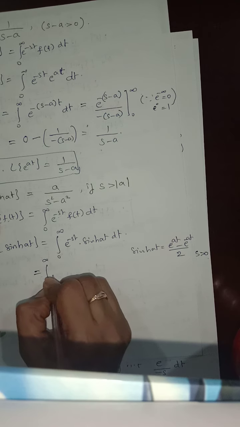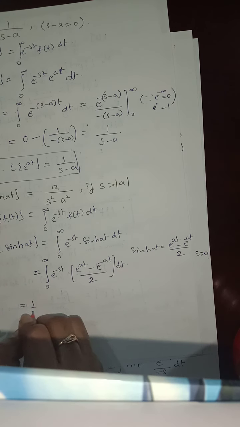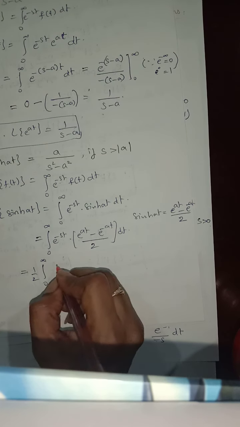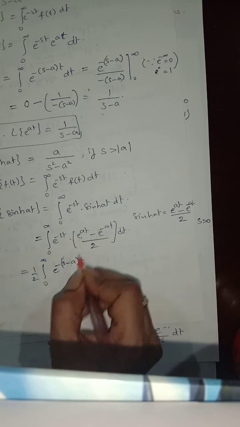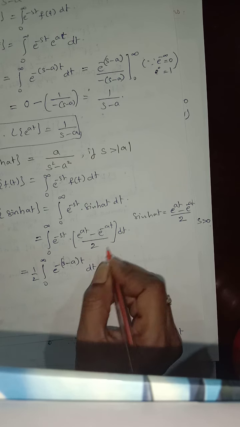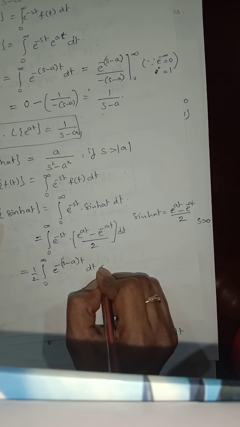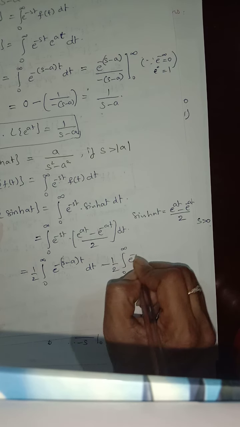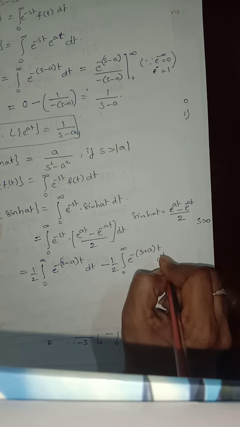Let me do it. e power of minus st into (e power of at minus e power of minus at) by 2 into dt. So 1 by 2 is a constant, I will take it out of the integral. Integral 0 to infinity e power of minus (s minus a) t dt, plus, minus separating it, 1 by 2 integral 0 to infinity e power of minus (s plus a) t dt. So like this you will get it.